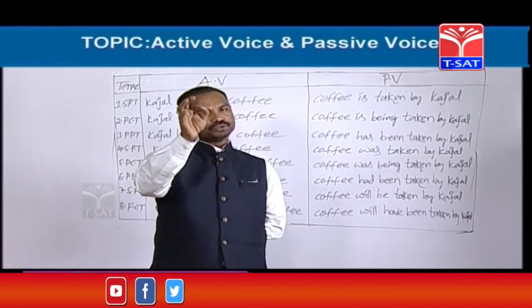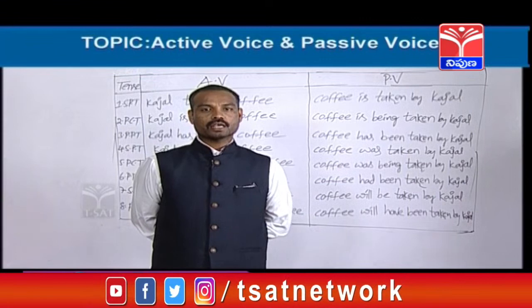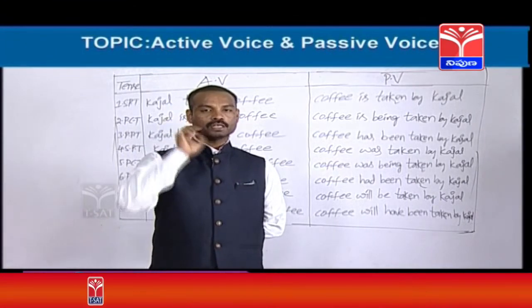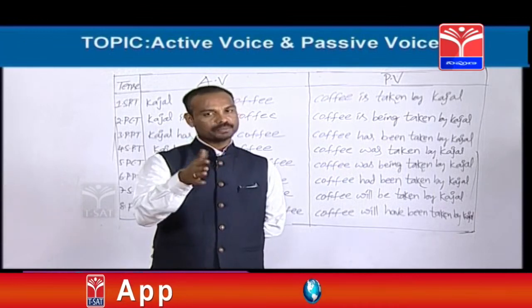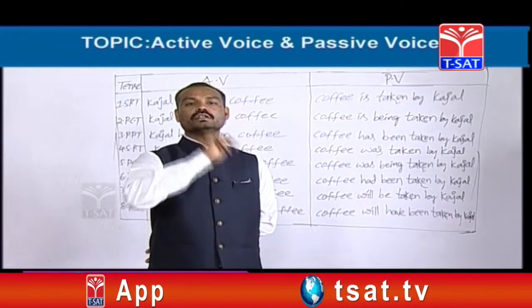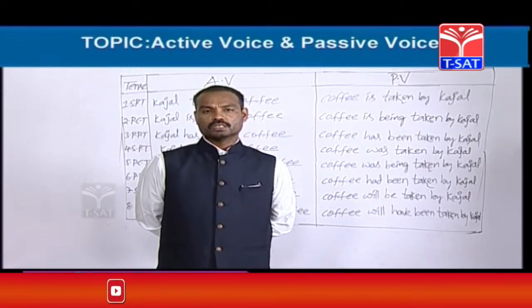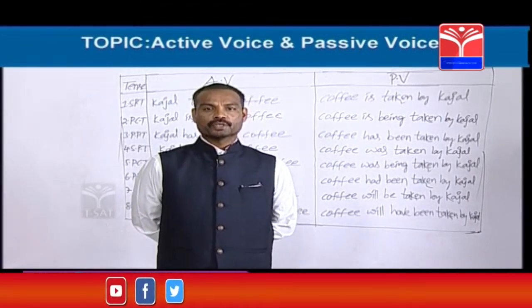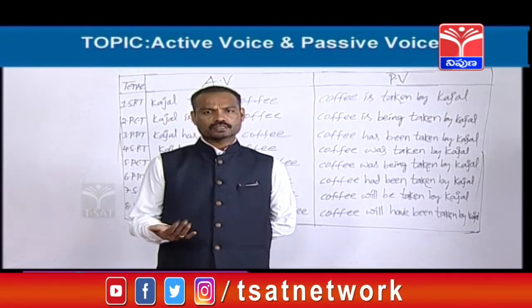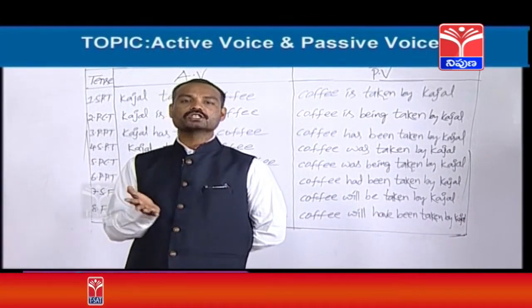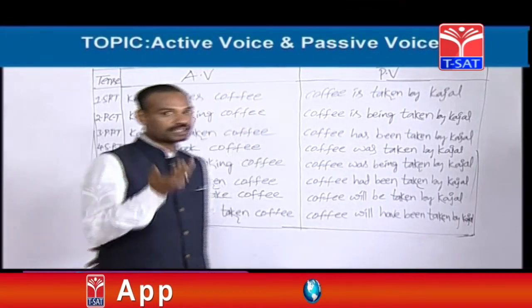I have told you a beautiful technique that to change an active voice into passive voice, 5 items are required. Number 1 is object. Next, helping verb. Helping verb is called B form here. The third point is main verb. Next one, preposition, that is by. In most of the situations we should use by. The last one is subject. Same formula for all the tenses. For 8 tenses, same technique you can easily apply, dear friends. What's there? It's very easy.